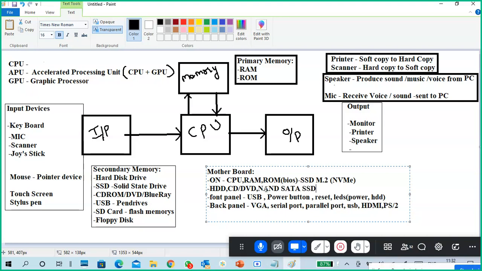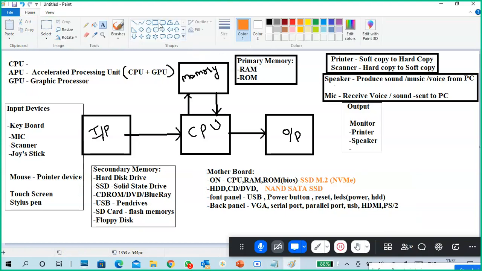I'm giving you the details directly, so if you don't understand this one, still no problem. Later you can understand, it is not a big deal. But I will also show you in a picture.